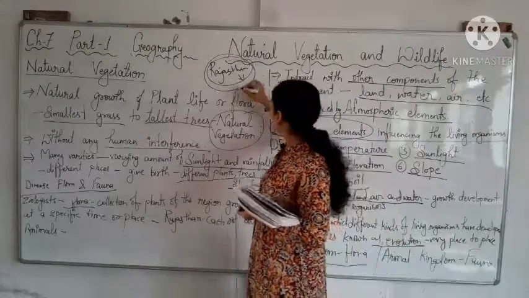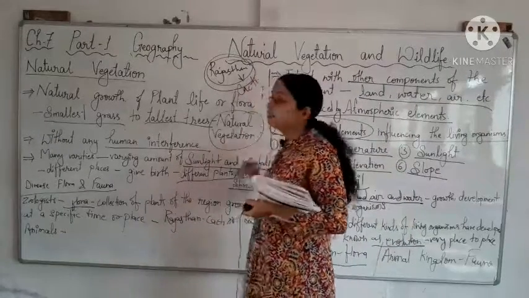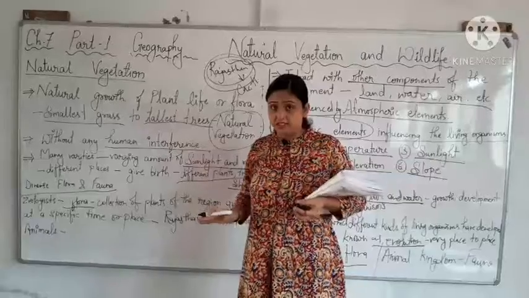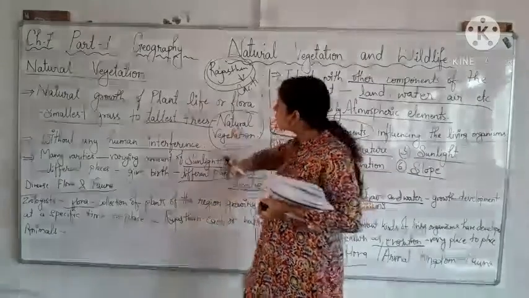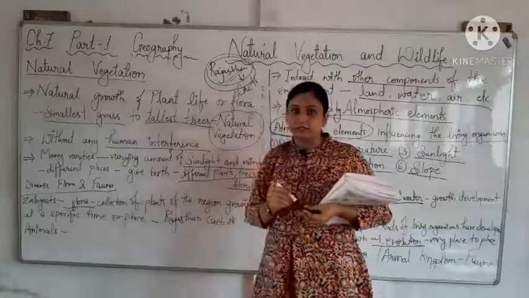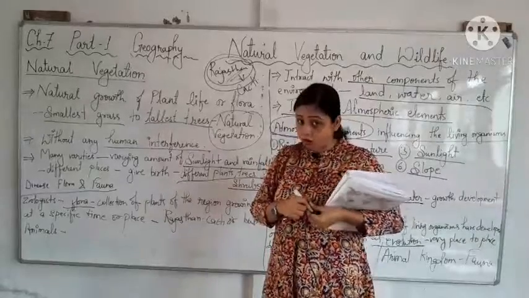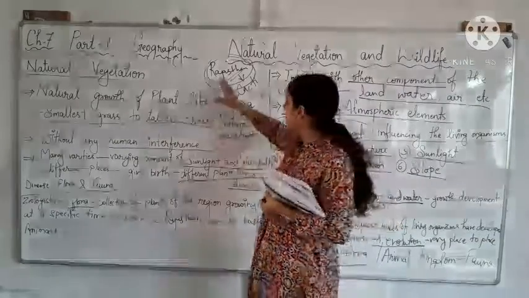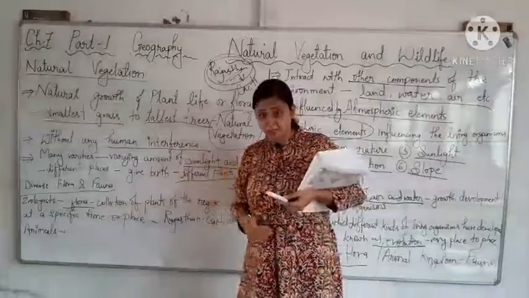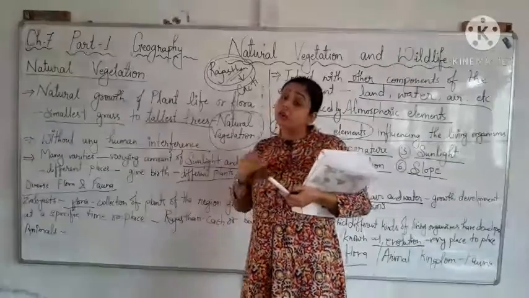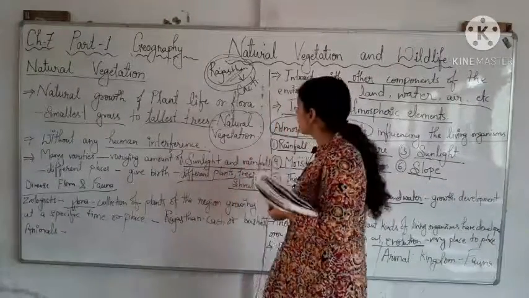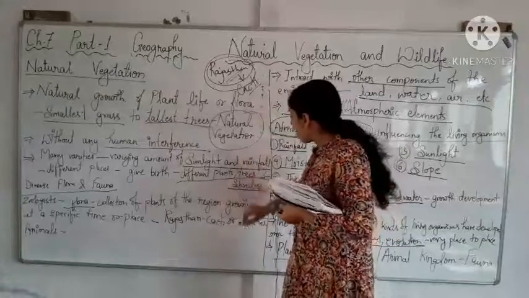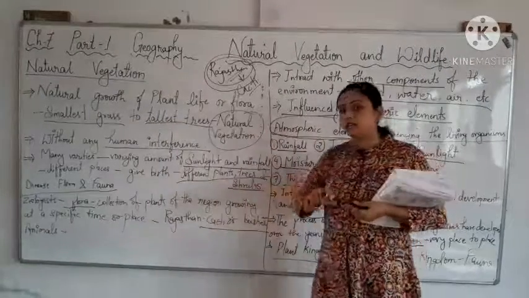You can find cacti and other bushes, right? Because of its climate. Which kind of climate is there? Hot, right? It has a hot and dry climate. So according to that climate, you can find cacti or other bushes in Rajasthan.